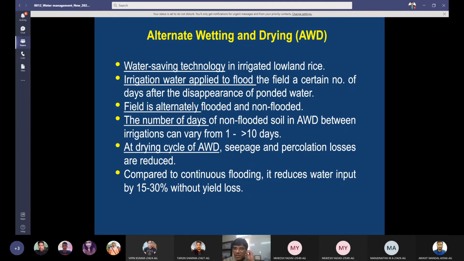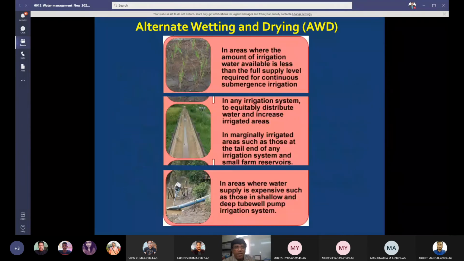In heavy texture soils where low-lying areas are there, there is sufficient standing water. But in sandy loam soils of Punjab or light texture soils, water does not remain standing for a long time. It immediately disappears within 1 or 2 days. Then, say 2 to 3 days after disappearance, water can be applied. So that is your alternate wetting and drying technique.